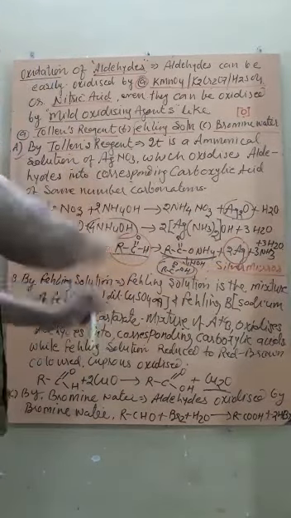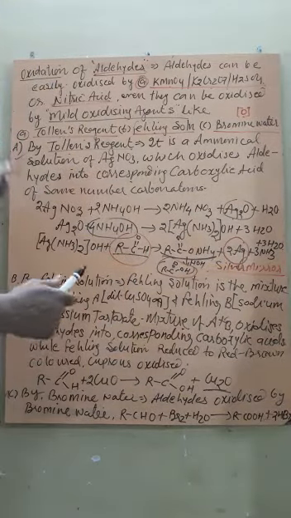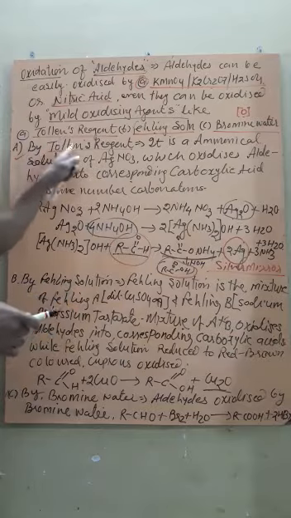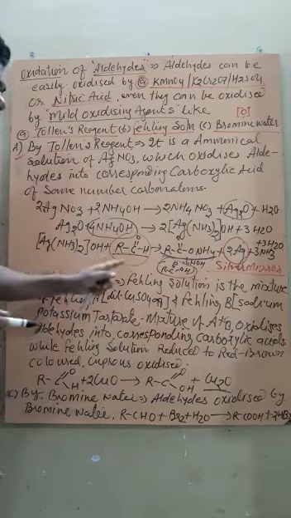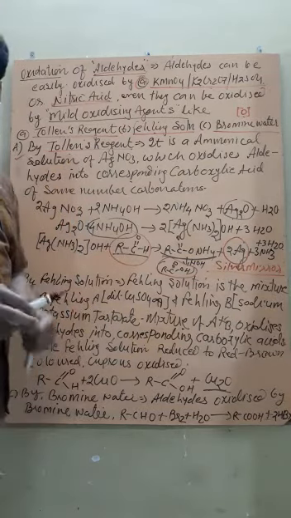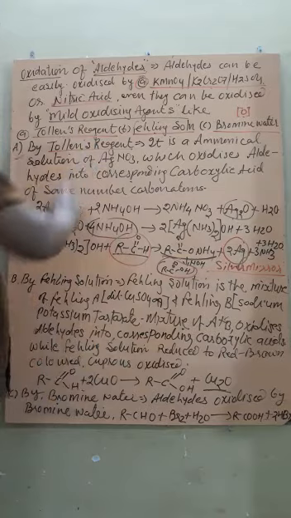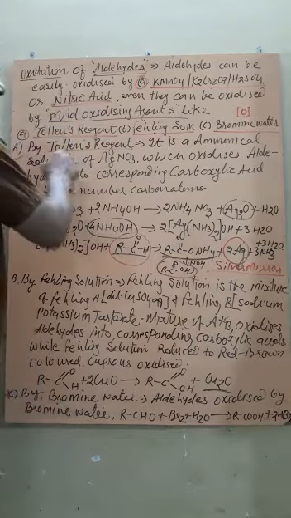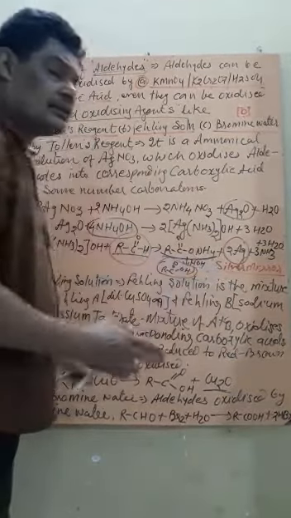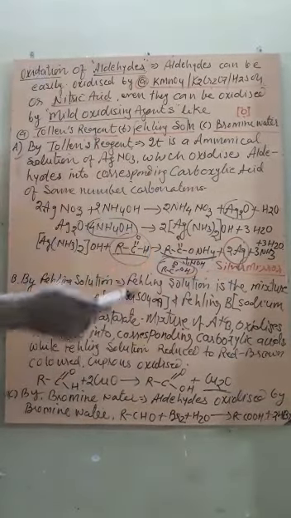In other words, Tollens reagent can be reduced by aldehydes. There are two ways to say it: Tollens reagent can oxidize aldehyde into carboxylic acid, or aldehyde can reduce Tollens reagent into silver and produce the silver mirror. So these two sentences can be used.